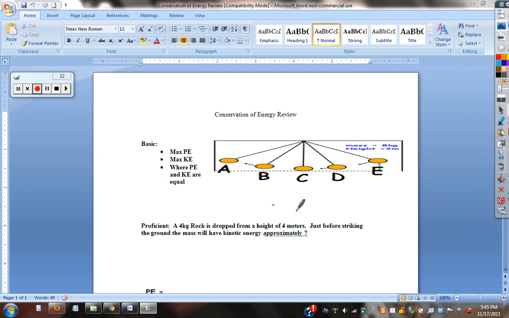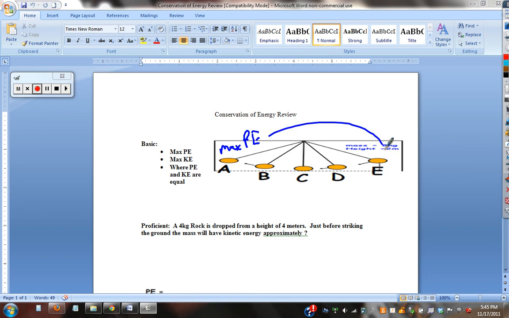First thing, basic. Label where the max potential, kinetic, and where they're equal. See if you can do it, and then draw everything along with me on your notes. Well, this is max PE at the top, right? This is where it's going the fastest.